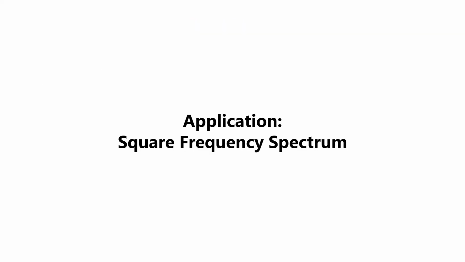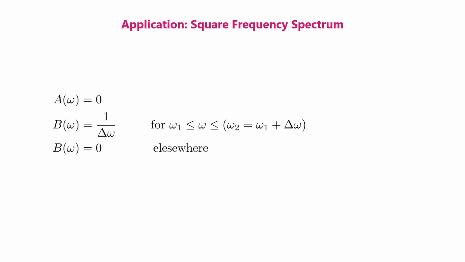As an application, let us consider the frequency spectrum of the square pulse that we have so far been considering. For the square pulse that we have been considering, the coefficient a(omega) is equal to 0, and we choose b(omega) as equal to 1 by delta omega. We choose this value to simplify our analysis.